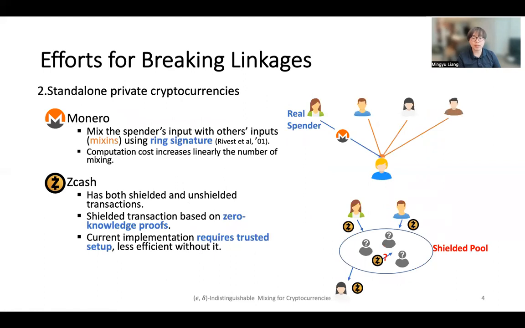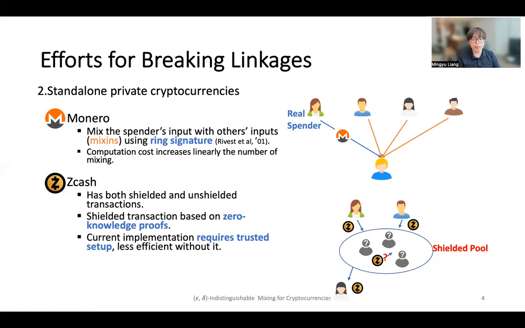There are also standalone cryptocurrencies with built-in privacy guarantees, and two of the most successful ones on the market are Monero and Zcash. Monero transactions use ring signatures to hide the real inputs of the transactions among a small number of other addresses. For Monero, there is also a limit on how many addresses you can roll in. By default, each transaction only has 10 mixins, and the computation cost is linear in the number of mixins.